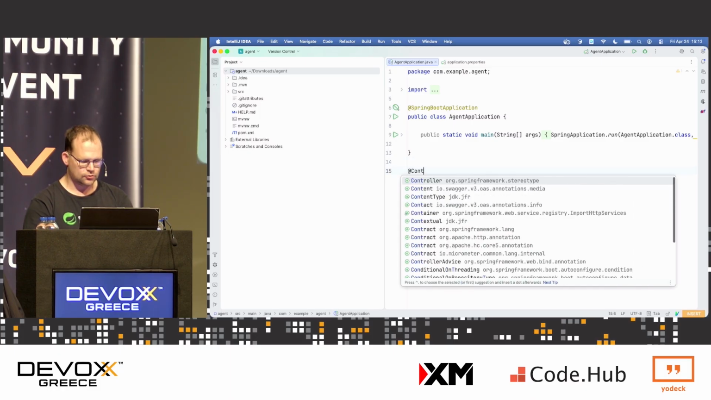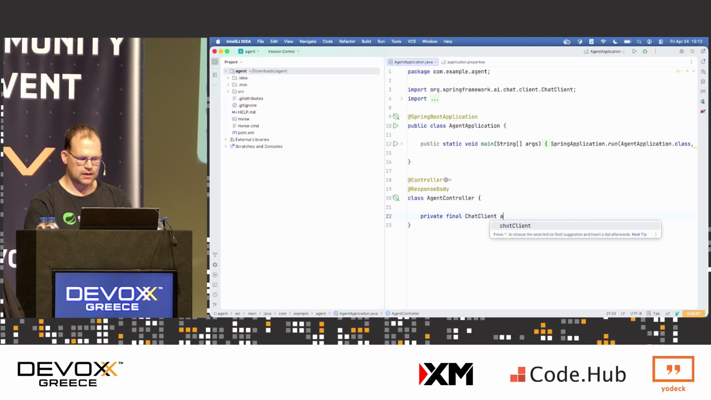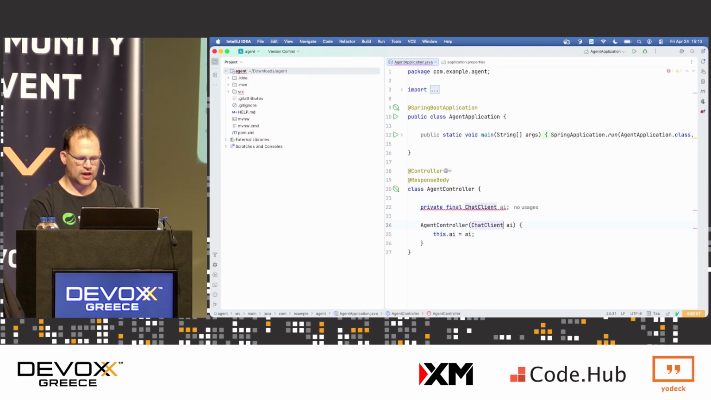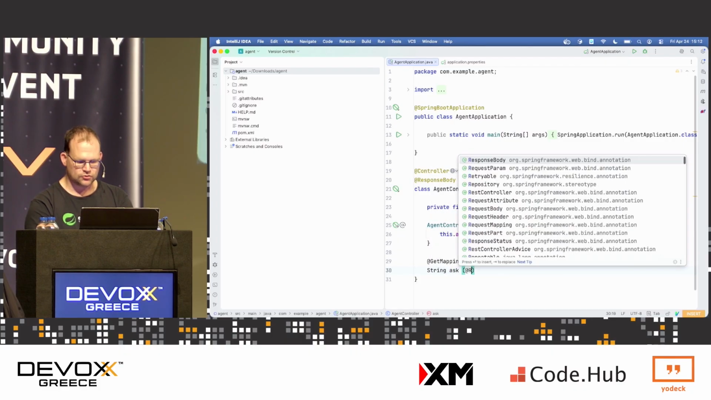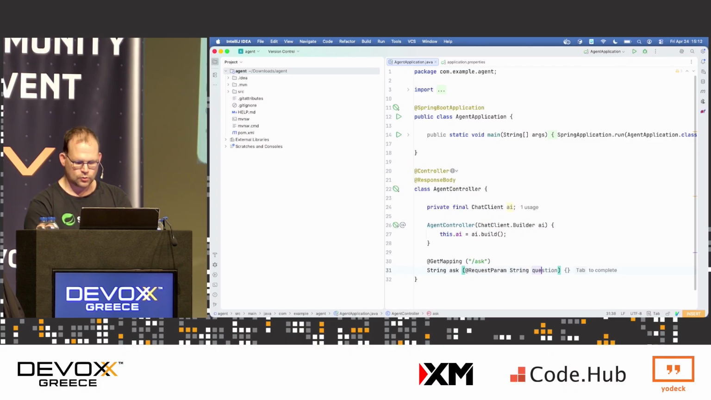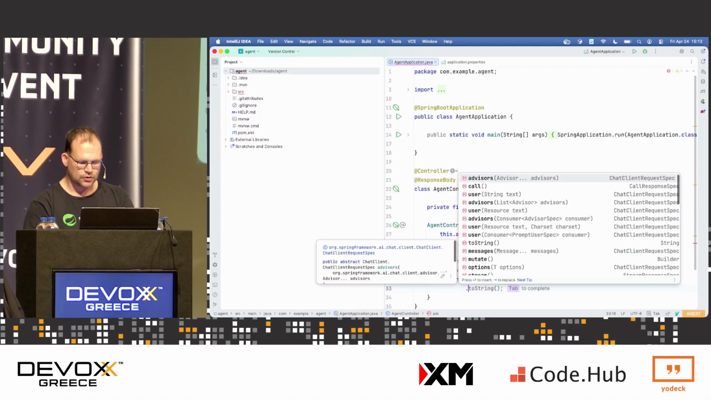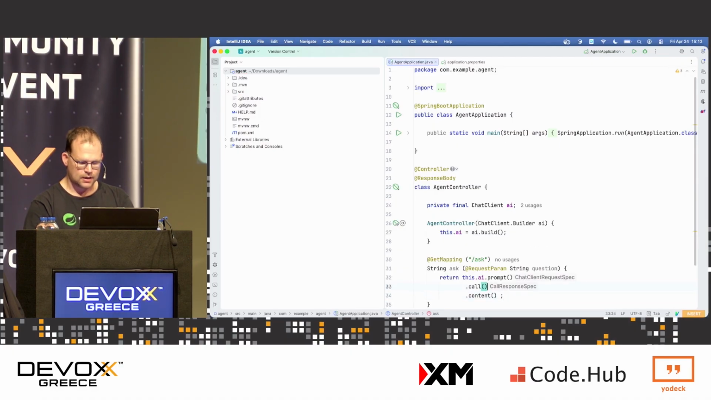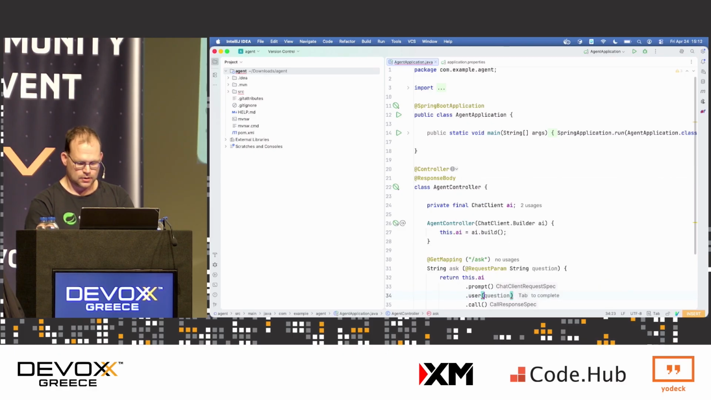And at controller, at response body, and I'll say agent controller, okay? And I want to use the Spring AI chat client here. I'm going to add that there. And this chat client, just like all the other clients in the Spring ecosystem, you just inject it and build it, and you're good. So I'm going to ask a question. I'll say request param string question, return this.ai.prompt.call.content, okay? And I'm going to pass in the user question here. Question is user, and I'll pass in that.